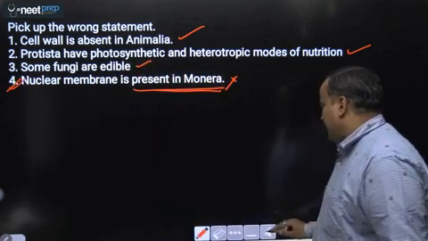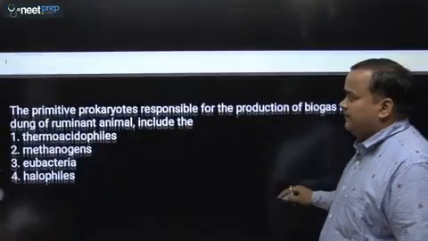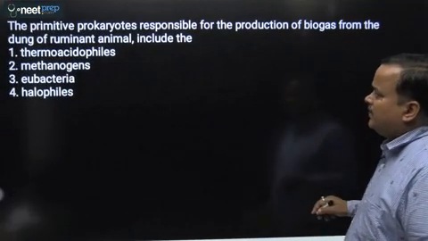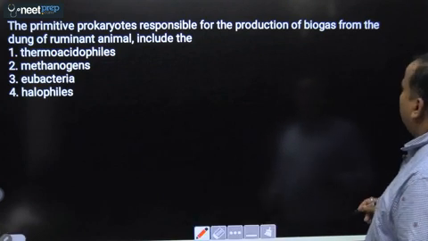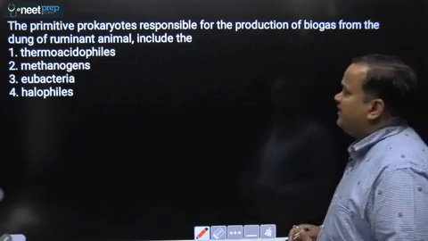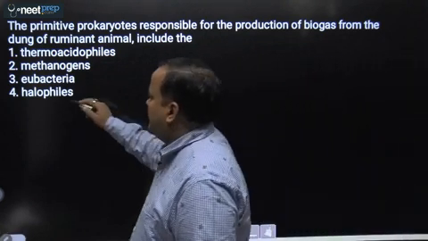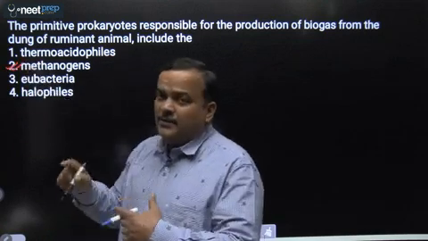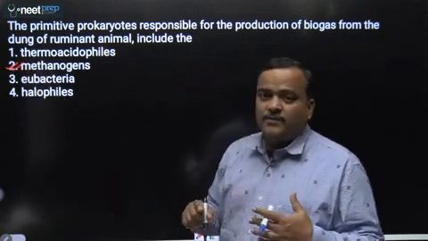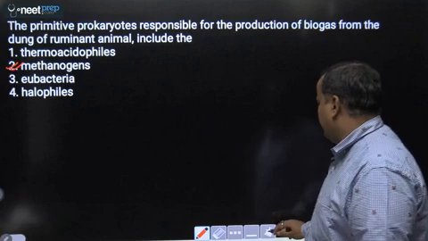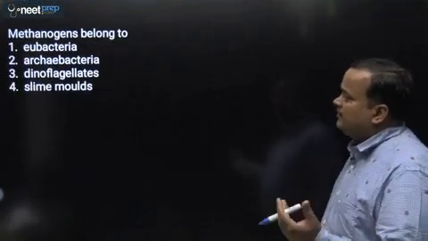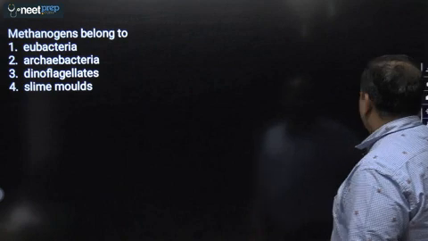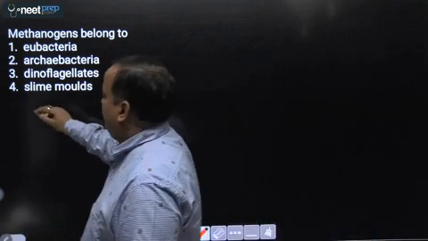Okay. Now, next question. The primitive prokaryote responsible for production of biogas from the dung of ruminant animal includes. So they are methanogens. So there is repeat of question from methanogens. That means it is important. So answer will be second. Mycoplasma and methanogens are important. Again methanogens. Methanogens belongs to. So they are archaebacteria. Answer will be second.